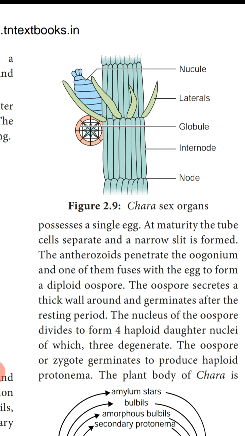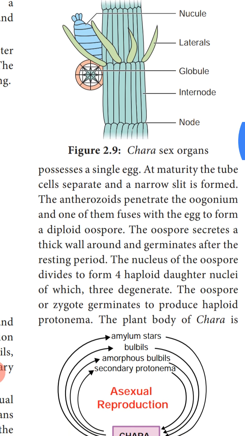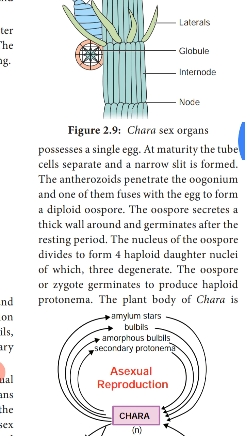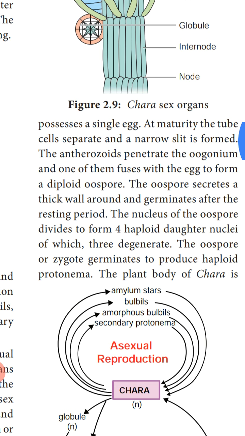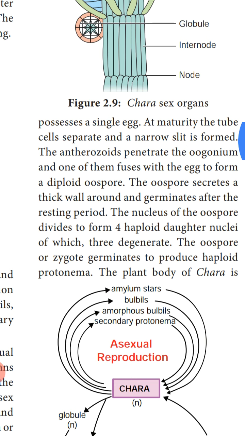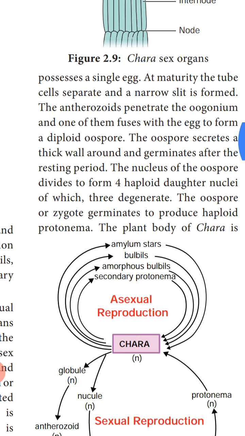Now here this oospore is a diploid structure. The anthrazoid and the egg fuse together and form the diploid structure. Now this diploid oospore will undergo meiosis division and produce 4 haploid daughter nuclei. Out of these 4 haploid daughter nuclei, 3 will degenerate. Only one remains, and that oospore will germinate and give rise to the haploid